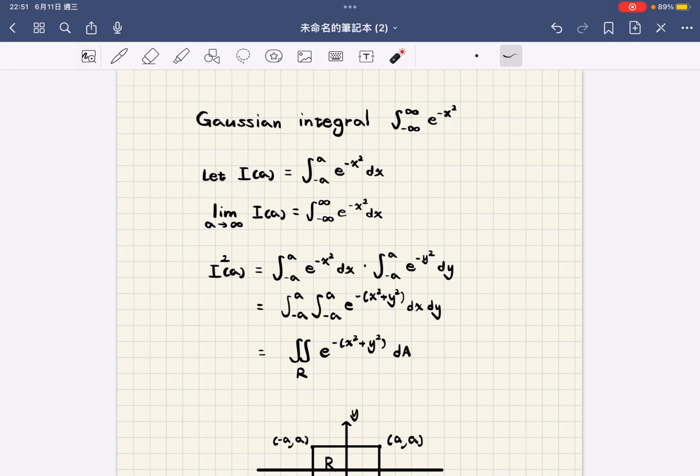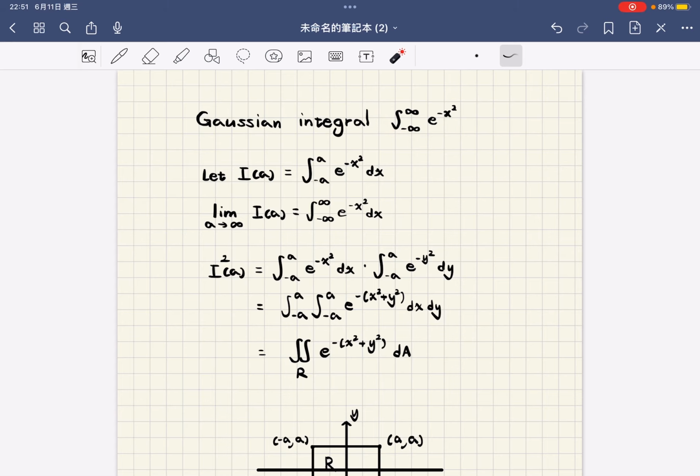First, we consider the Gaussian integral: the integral from negative infinity to infinity of e to the power of negative x squared.